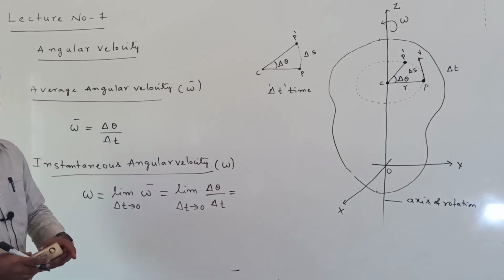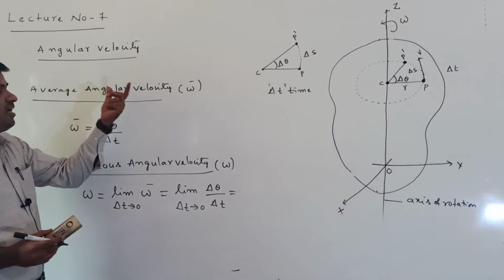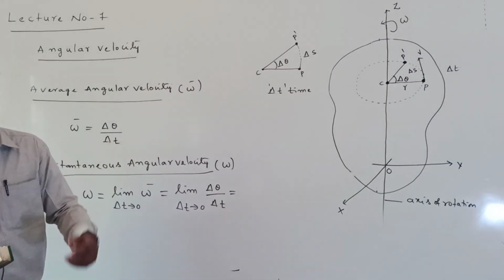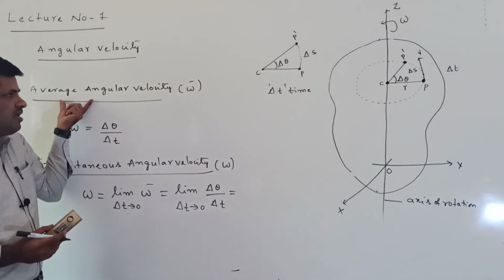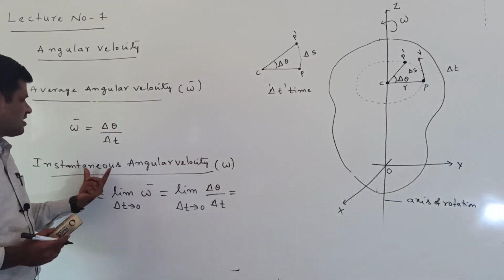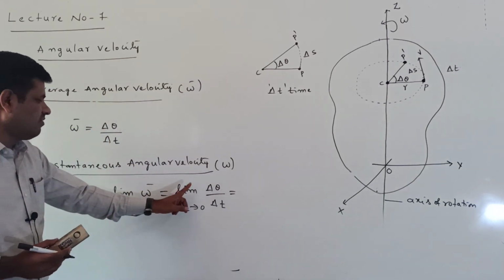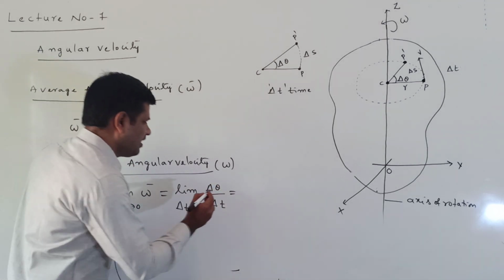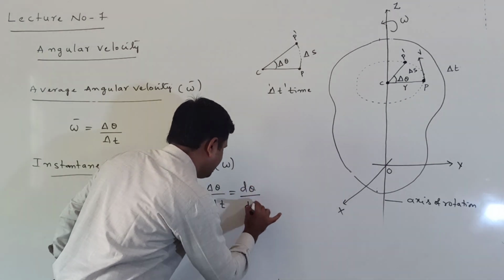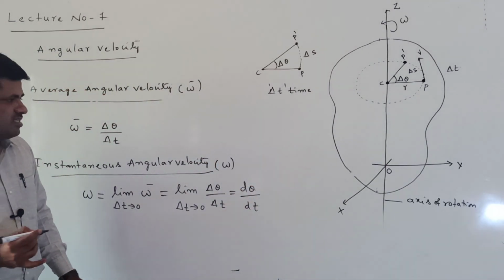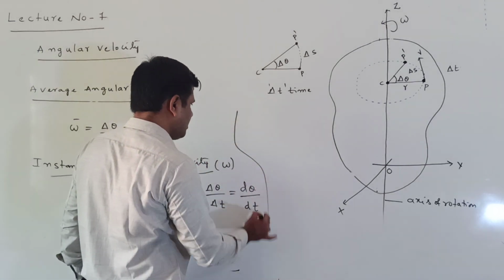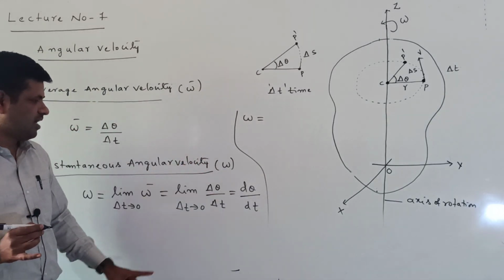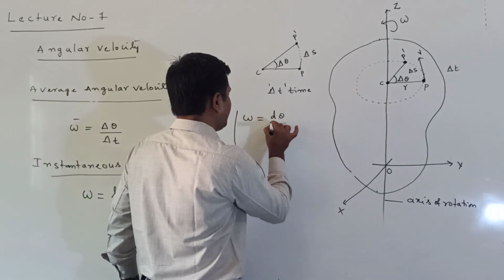It is similar to the average linear velocity and instantaneous linear velocity that come in linear motion. Here, in rotational motion, we have average angular velocity and instantaneous angular velocity. So the limiting value as delta t tends to 0 of delta theta by delta t can be written as d theta by dt. From this, the instantaneous angular velocity omega is equal to d theta by dt.